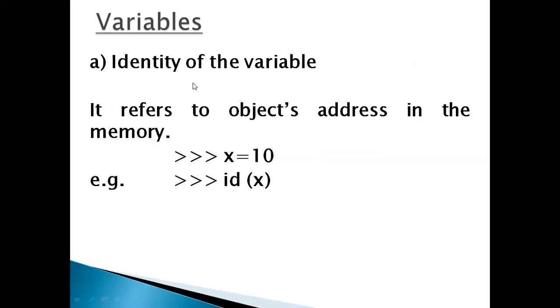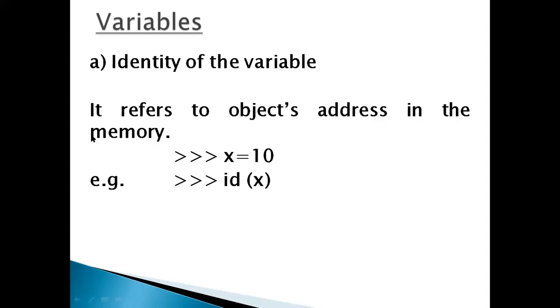First, identity of a variable means it refers to the object's address in memory. Whenever you declare a variable, at the same time a memory space is occupied by that variable. That is called the identity of the variable. It refers to the object. Any variable is called an object. Just like x that I have declared here, x is an object.